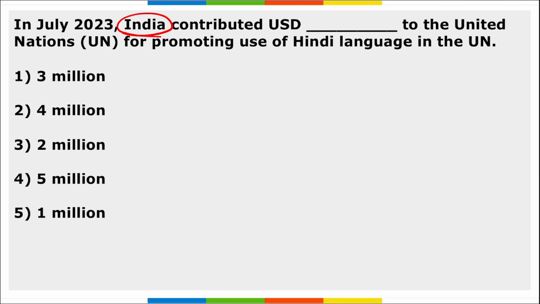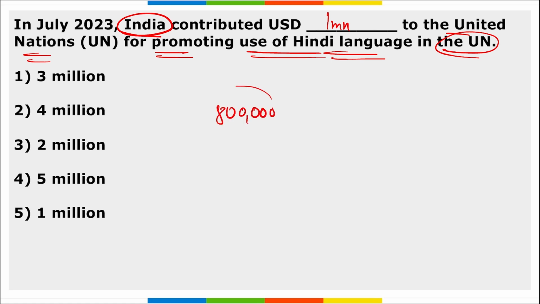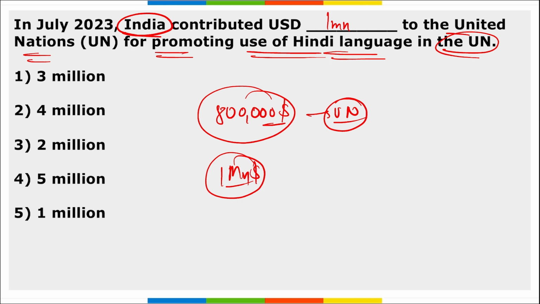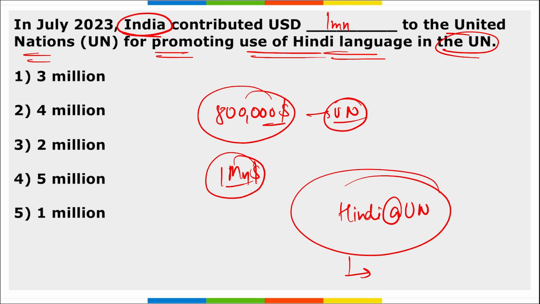Next is, India contributed how much? India contributed $1 million to the United Nations for promoting the use of Hindi language in the United Nations. I repeat, earlier India contributed 800,000 US dollars to the UN to increase the use of Hindi, and now India contributed $1 million to the UN for increasing the use of Hindi, as this was under the Hindi at UN project, right? This is basically so that all the guidelines of the UN can be launched in Hindi language, and that will help the Indian population or Hindi language people spread across the world to get the guidelines in Hindi.